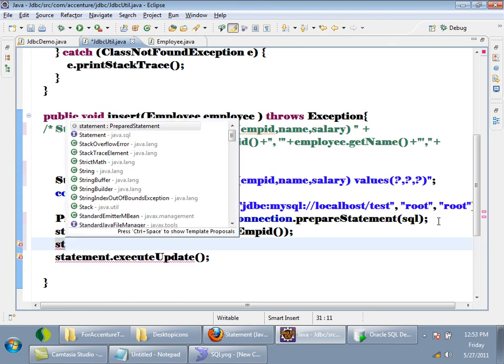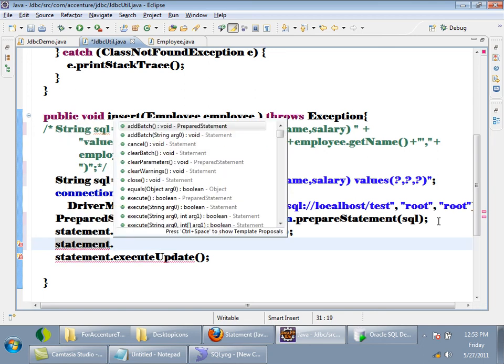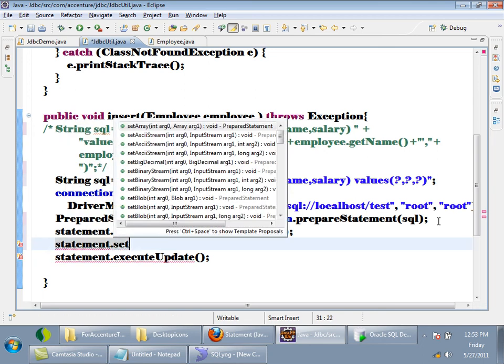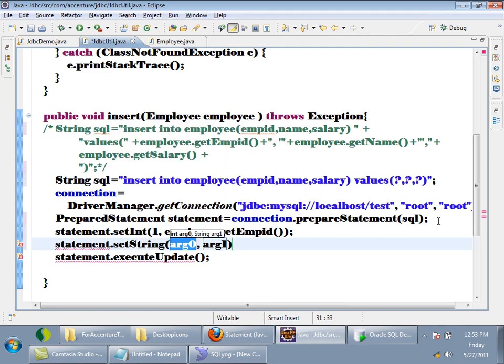Prepared statement dot set, name is a varchar, right? The corresponding thing in Java is String. So setString at the second question mark, 2 comma the value is employee dot getName.